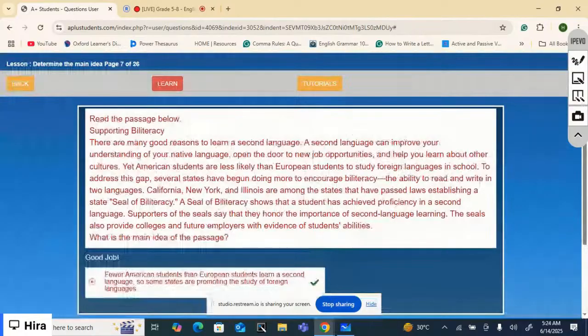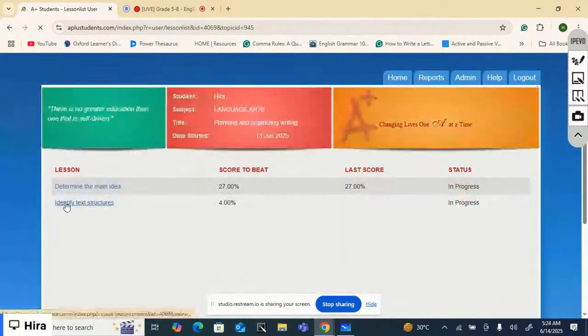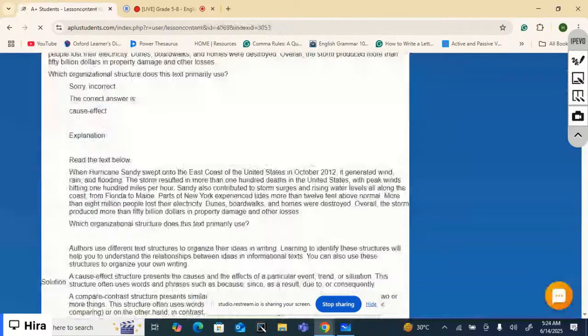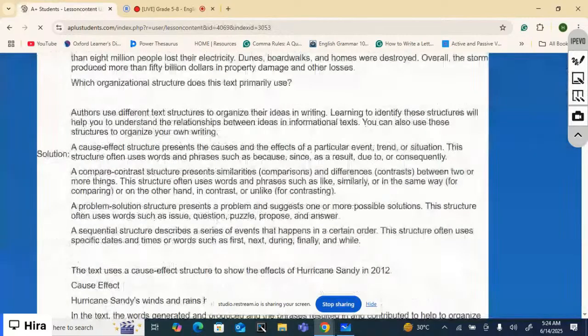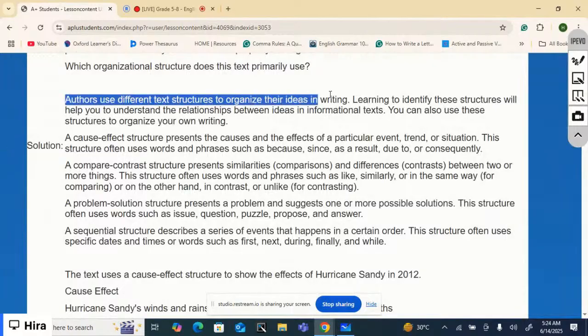Well, students, I hope you understand how to determine the main idea of any text. It's time to begin the second lesson. Identify text structures. Well, a very important one. How do we identify text structures? Because authors do not write the same text. They write different text structures. Authors use different text structures to organize their ideas in writing.